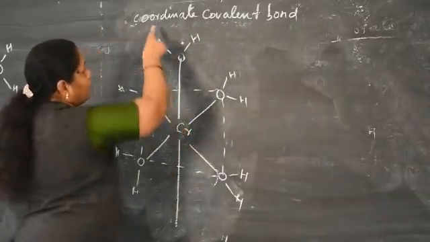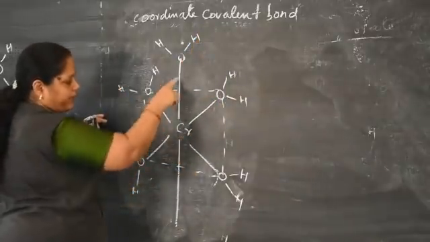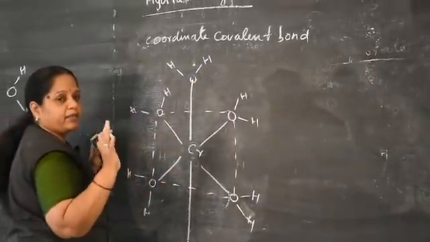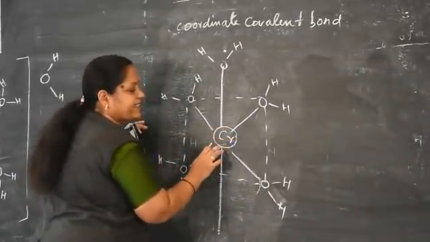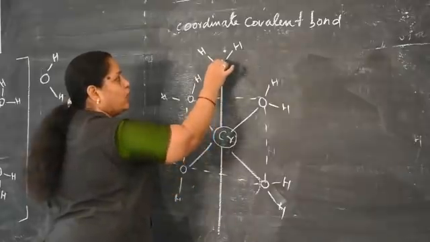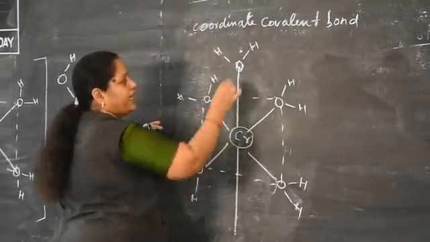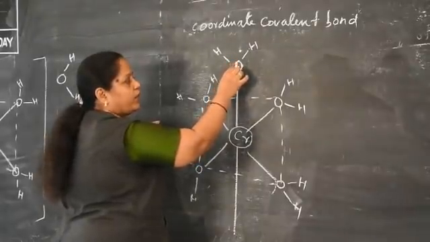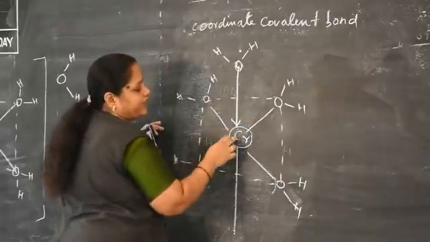Here, a coordinate covalent bond is nothing but a bond between an acceptor atom and a donor atom. Here, the metal atom acts as the acceptor, and the donor is the oxygen atom from the water molecule. It has a lone pair on it. That's why the two electrons are donated to the central metal atom.